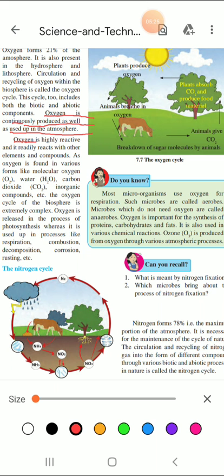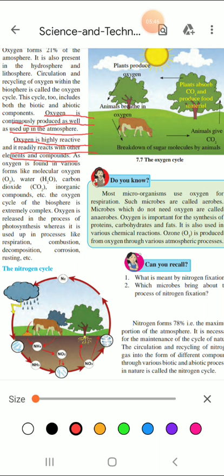Oxygen is highly reactive, and it readily reacts with other elements and compounds. So this is also an important point for you to learn.